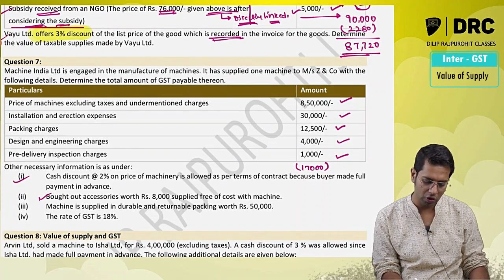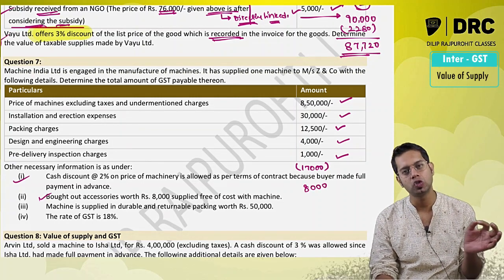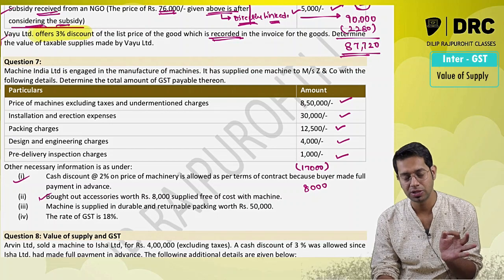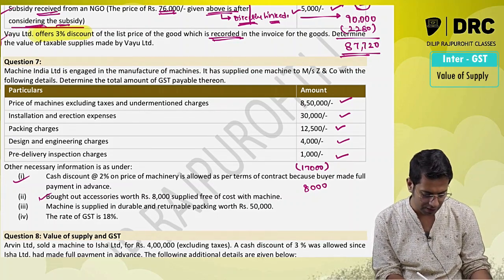Bought out accessories worth 8,000 rupees are supplied free of cost. Meaning what, sir? There is an expense which was supposed to be incurred by the supplier, which is incurred by the recipient, worth 8,000. Included in value of supply.